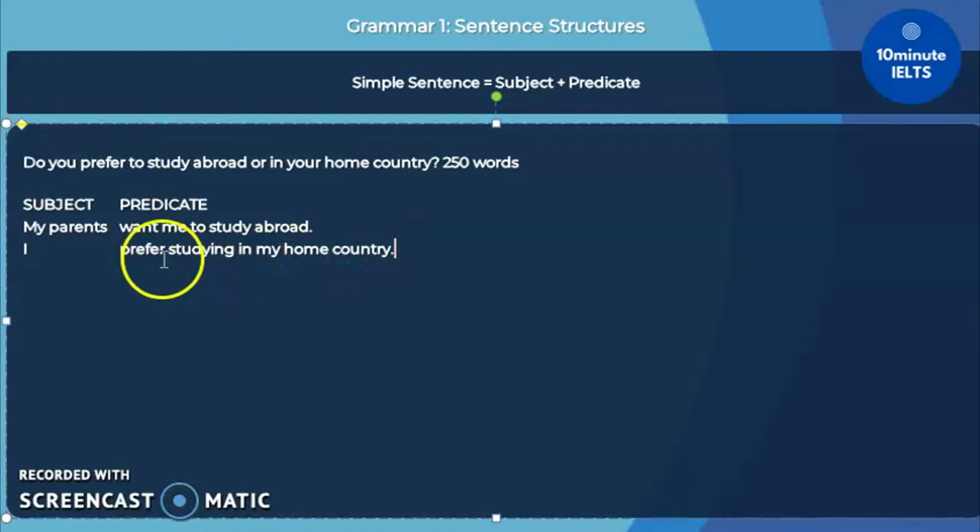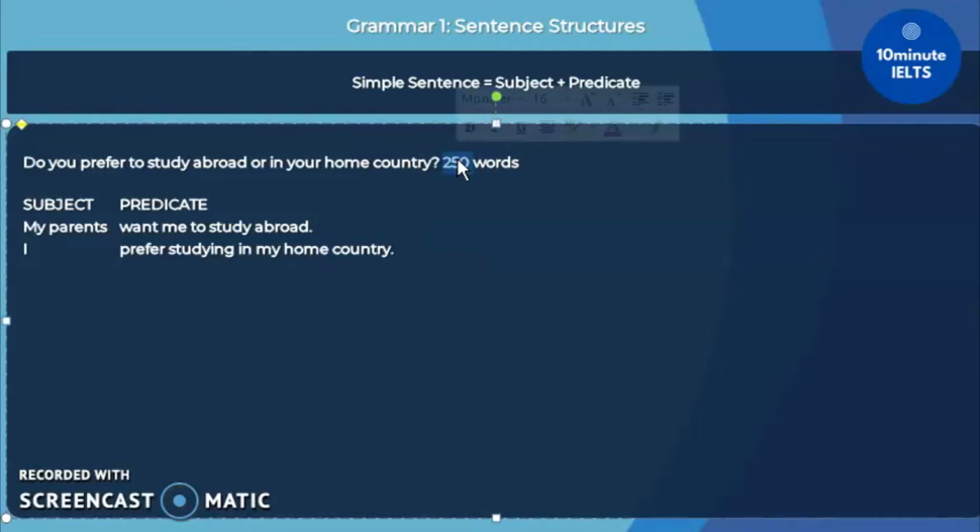So let's read that out loud. My parents want me to study abroad. I prefer studying in my home country. Those are two simple sentences. There are no grammatical errors. Therefore, there should be no penalty in the exam. But I do believe this is going to make it difficult for anyone to reach 250 words.